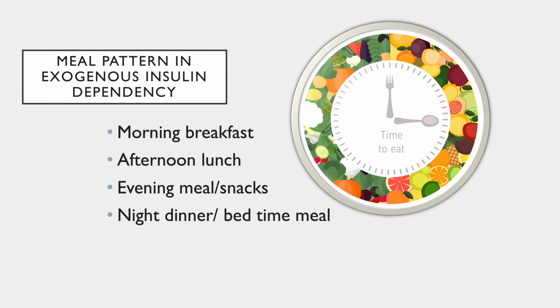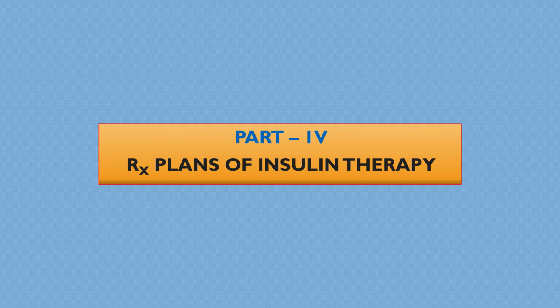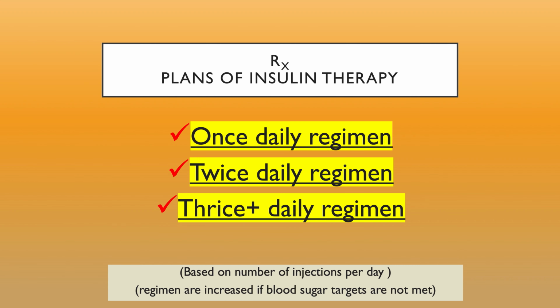So the meal patterns in patients who are going to get insulin are divided into four patterns. They have to eat 4 times a day: morning food, afternoon food, evening food, and night or bedtime meal. The evening meal can be evening snacks, and night dinner is a complete dinner. The heavy meal is night dinner. So now, what are the treatment plans for giving insulin therapy?